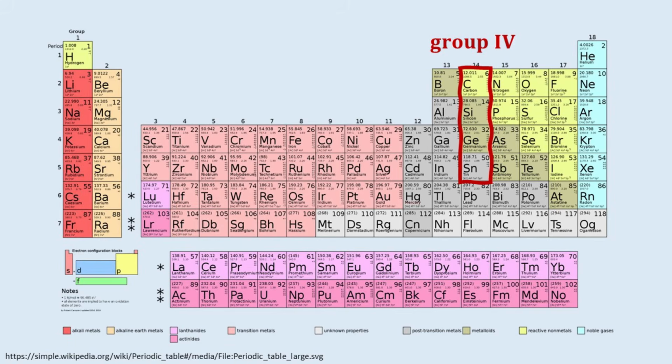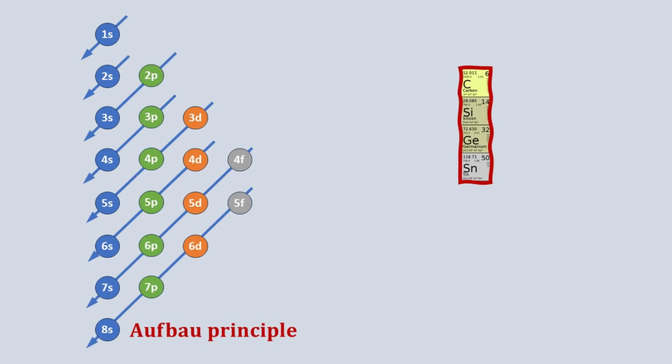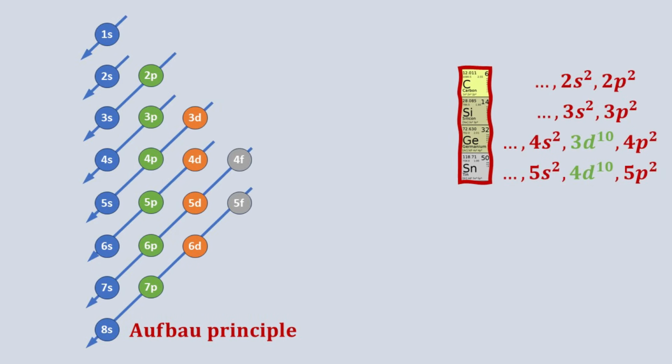But first, let's quickly revisit the group 4 elements. The Aufbau principle states that electrons fill lower energy atomic orbitals before filling higher energy ones. The energy hierarchy of these atomic orbitals is provided by the path traced out by the blue arrows, going from low to high energy. With this, we can write down the electronic configurations of these group 4 elements, where we highlight in red the valence electrons in the outermost unfilled shell. They are 2 electrons in the s orbitals and 2 electrons in the p orbitals.